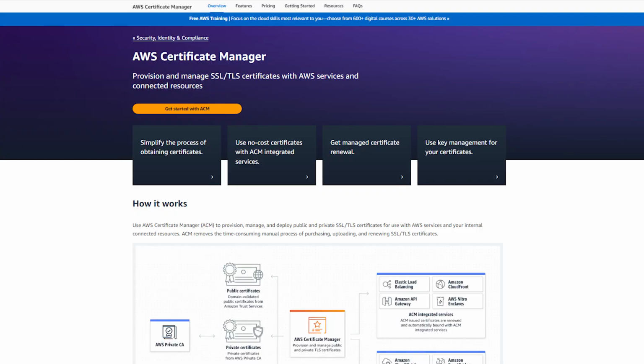Amazon Web Services offers a service called AWS Certificate Manager, where you can create a free SSL certificate. That is completely free.